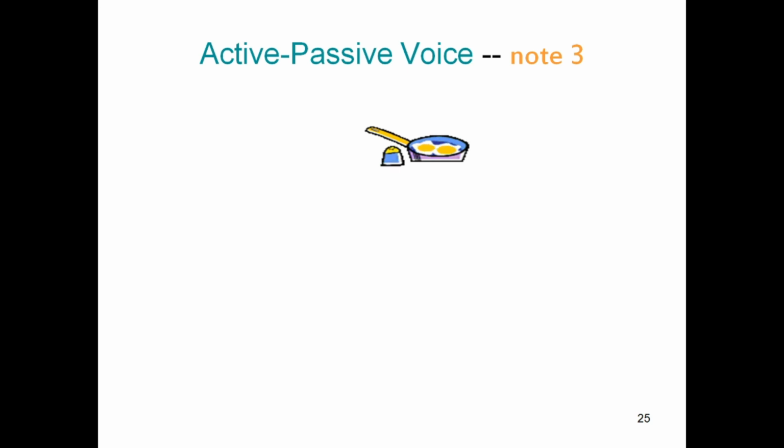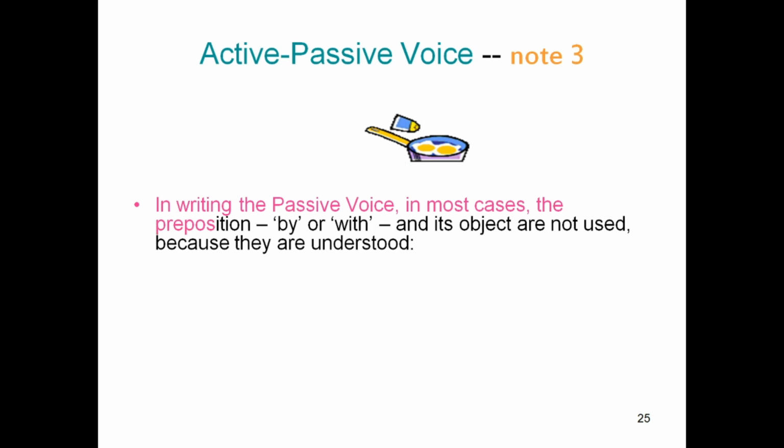Then active passive voice note 3. In writing the passive voice, in most cases, the preposition by or with and its object are not used because they are understood. When a sentence in passive voice is clearly understood, there's no use of using by or with.